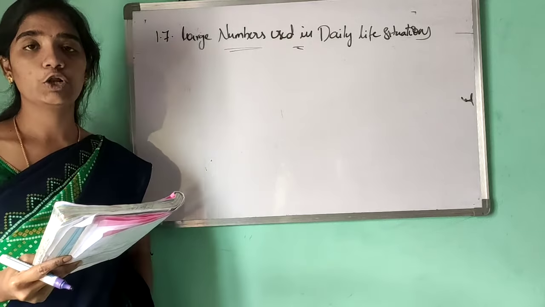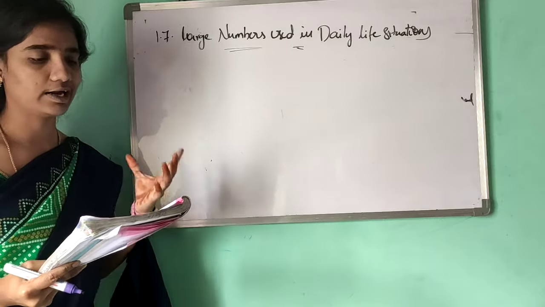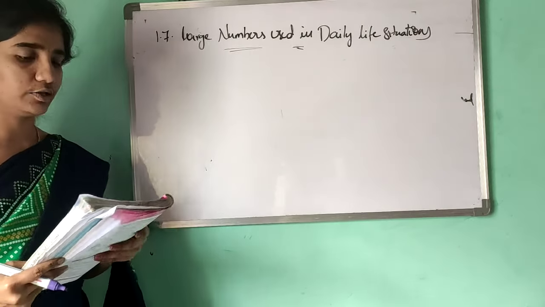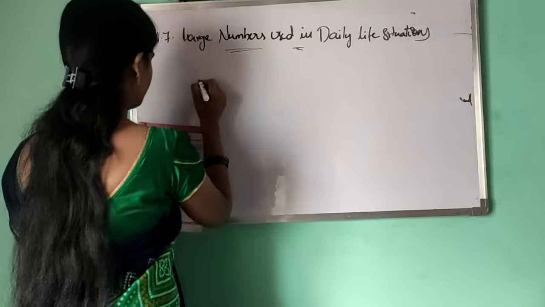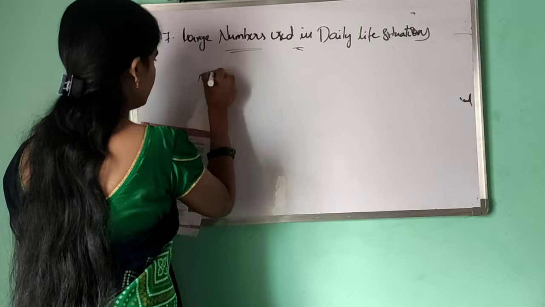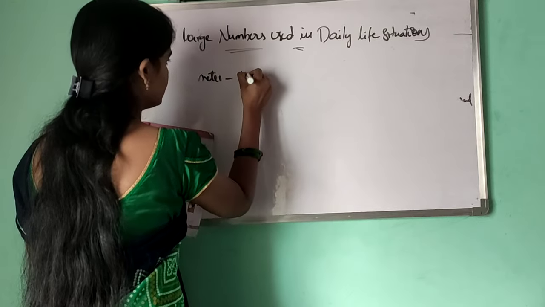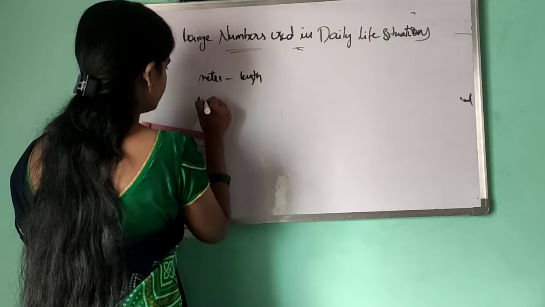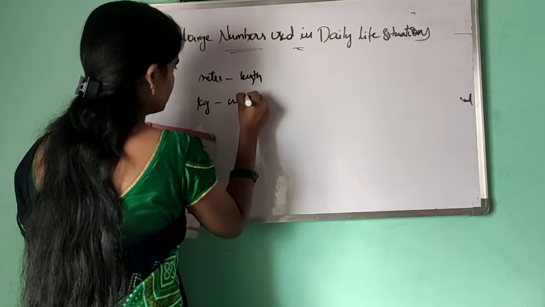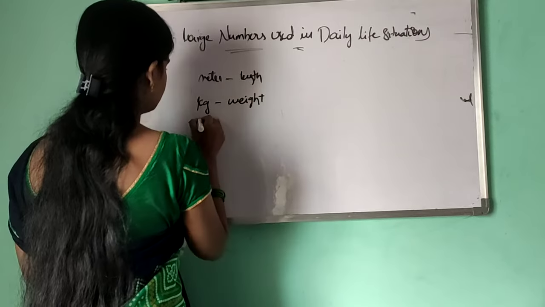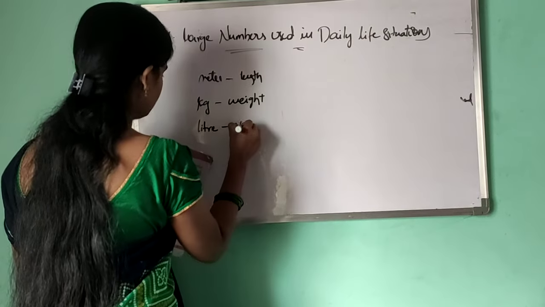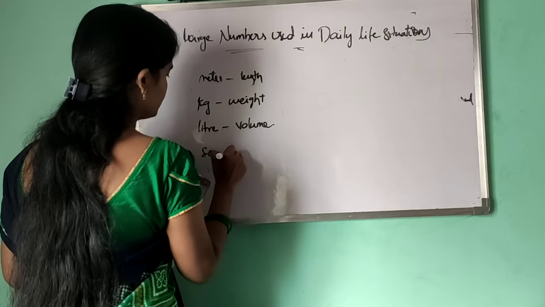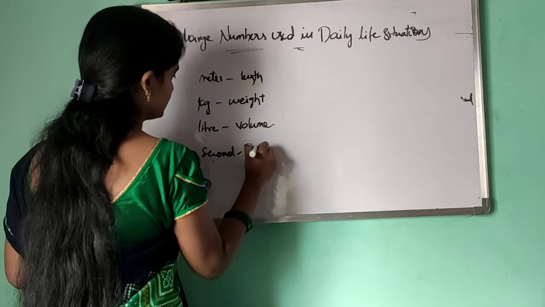Meter is the unit of length, kilograms the unit of weight, liters the unit of volume, and seconds the unit of time. Generally we know the meter in length, kilograms (kgs) in weight, liter in volume, seconds in time.